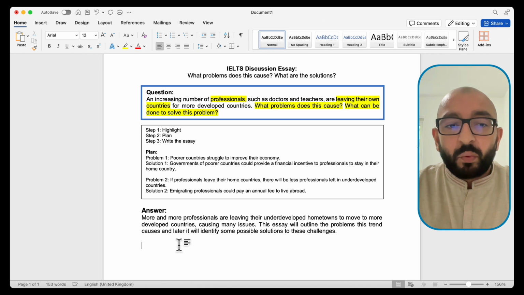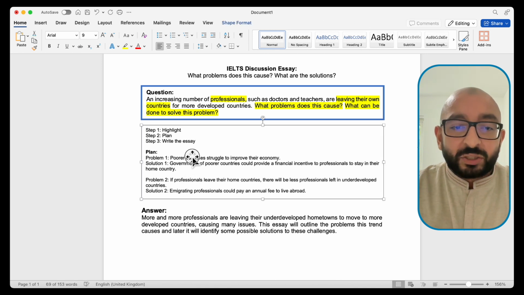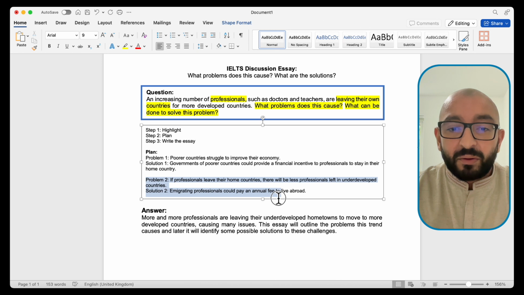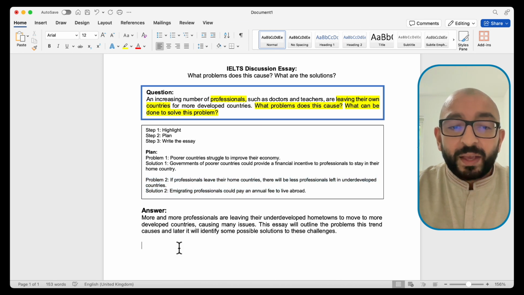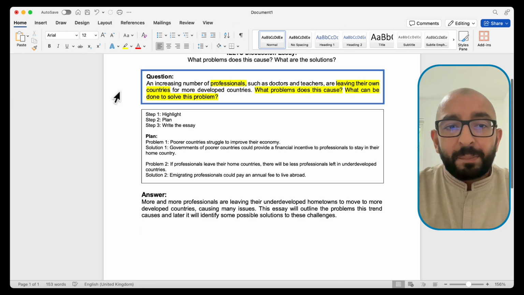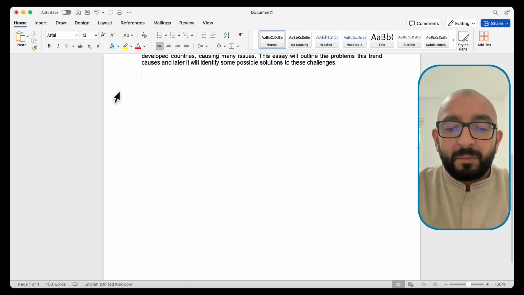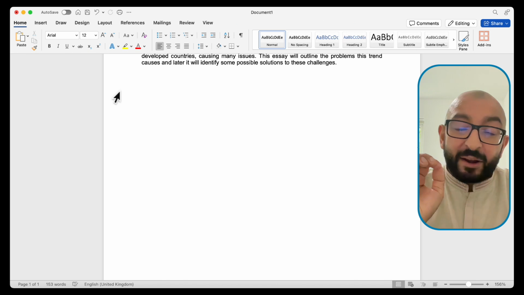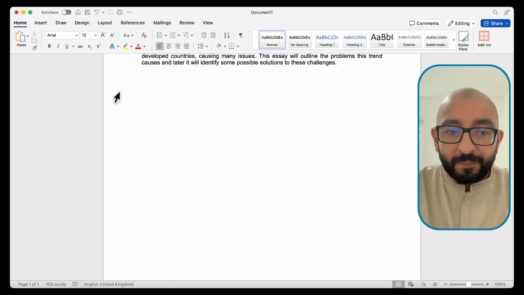In Body 1, all we will do is talk about problem 1, which is here, and then talk about the solution 1, which is here. And then we will repeat this for paragraph 3, and we will talk about this problem and solution. So let's move on to paragraph 2. We can start paragraph 2 by going directly straight to the problem and introducing it like this.